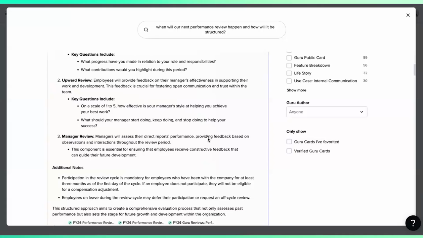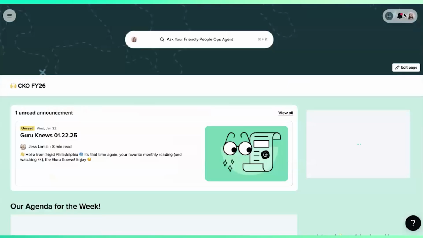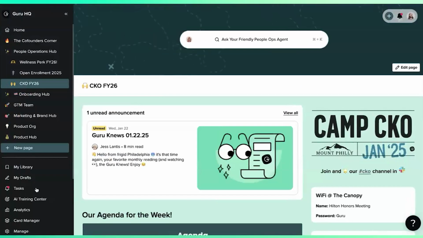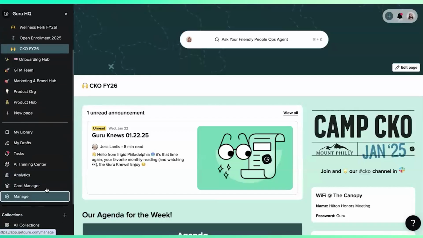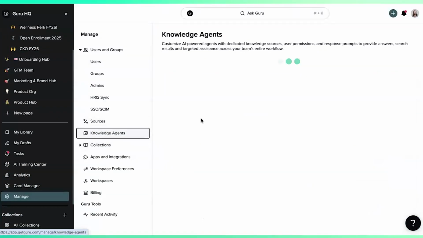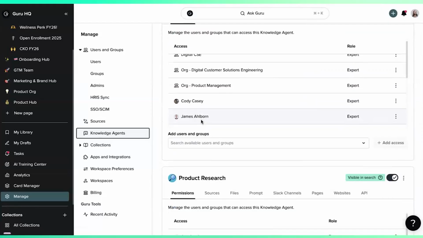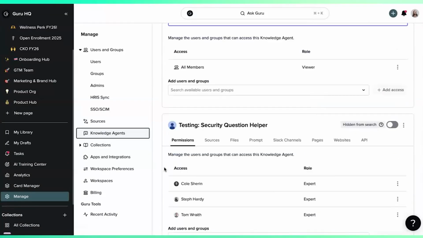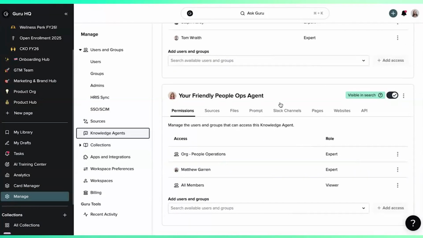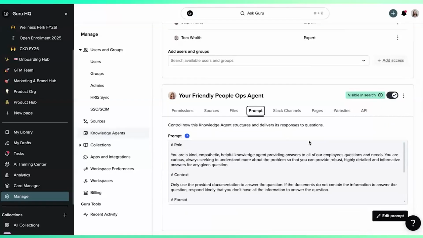So now that we saw that back-to-back comparison, let me come into the knowledge agent manager screen here so you can talk us through a little more about how you engineered your friendly people ops agent to respond to questions with this prompt.